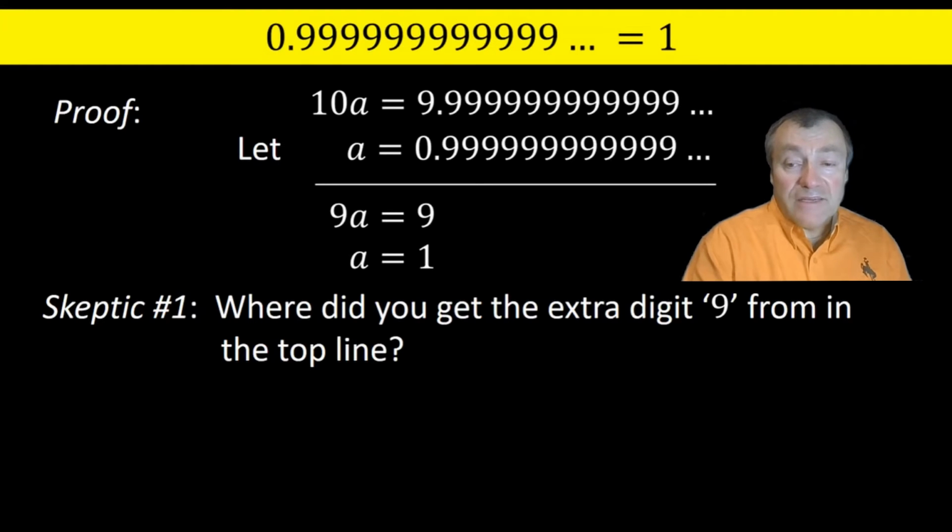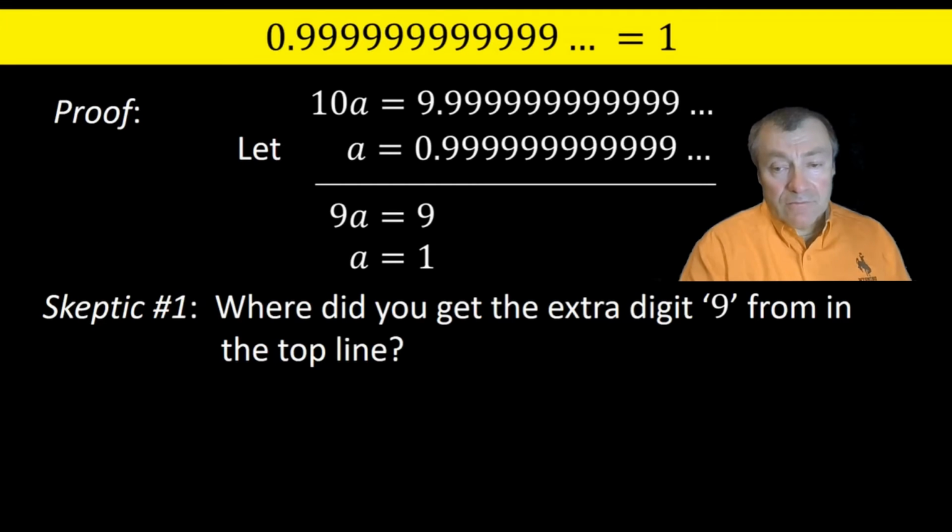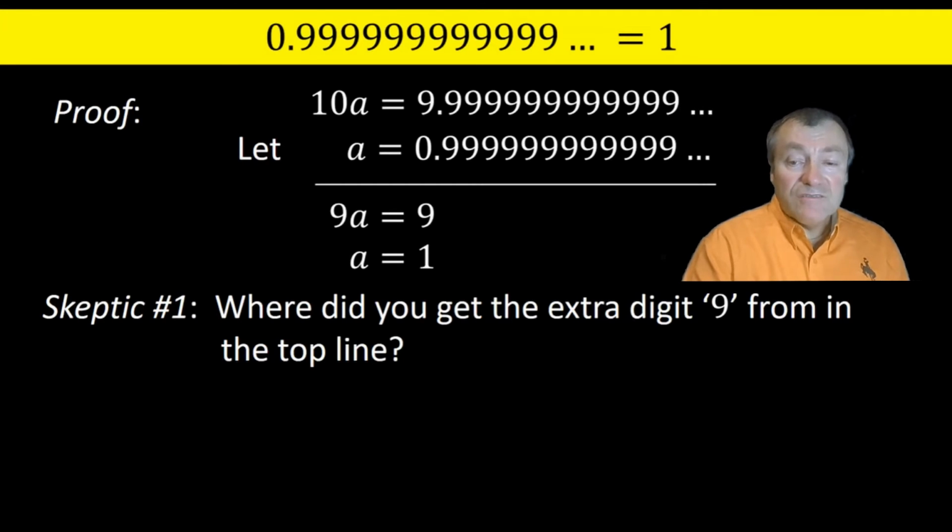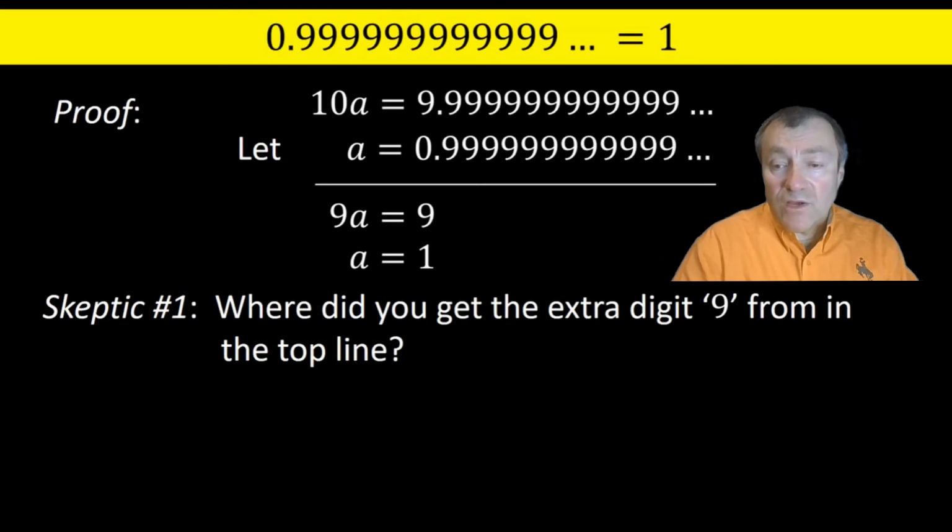If we had only a finite list of 9s after the decimal point, this step would not work, and we would then have a number strictly less than 1. It's only by having an infinite list of digits of 9s after the decimal point that I can make this conclusion: my number is actually equal to 1.